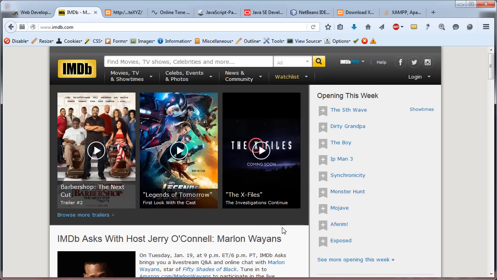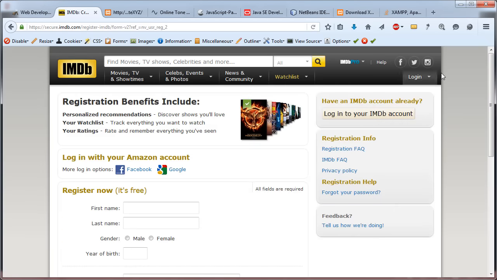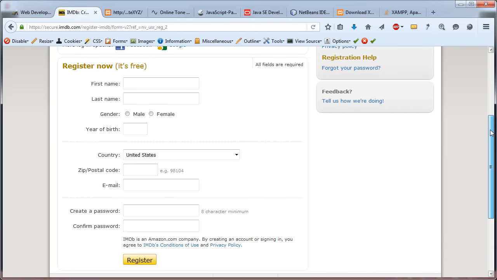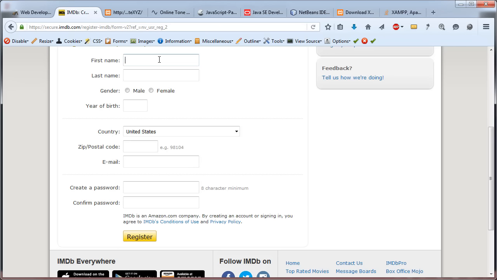And now let's go for 2 more languages. Languages that are not read by the browser. Let me go to the registration page of this IMDb website. And here we can see registration. As usual, we need to fill something out, first name, etc. And after we have done so, we hit the register button. And then what happens?